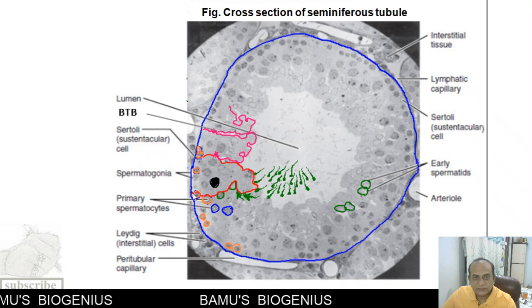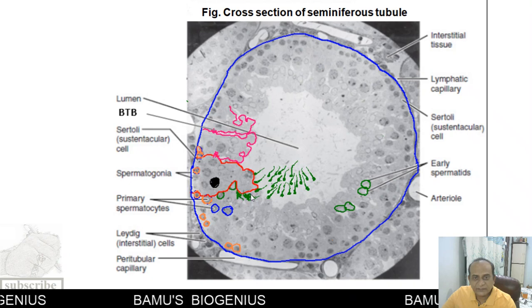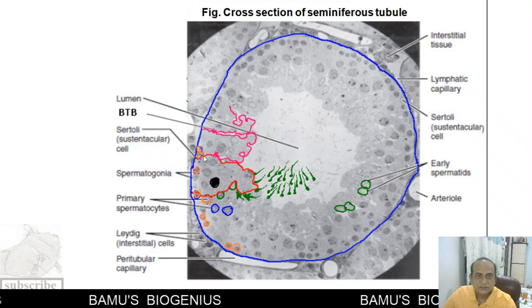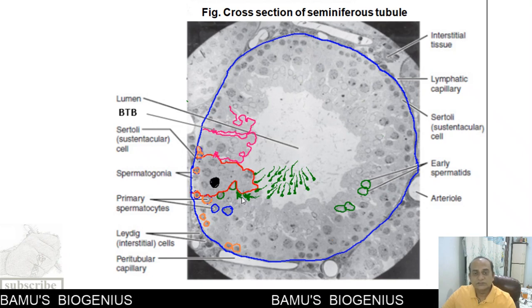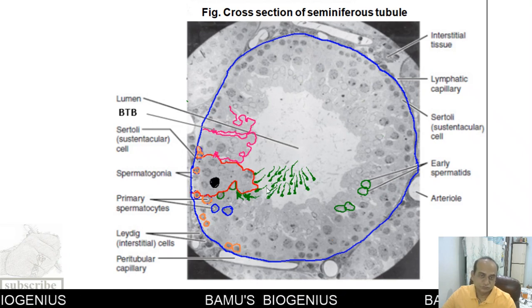And you can see here all the stages of development of sperms that are attached to the Sertoli cells. So this is how the Sertoli cells are responsible for giving nourishment to the developing sperms.